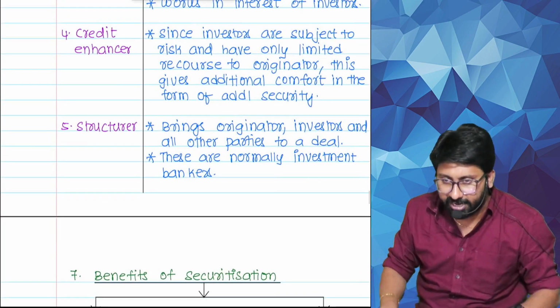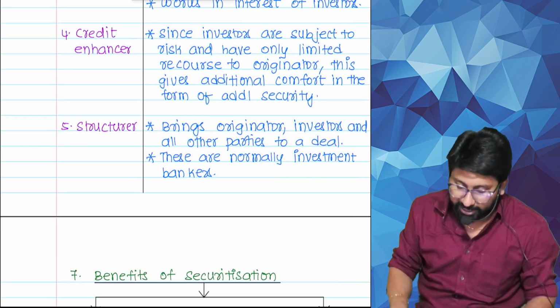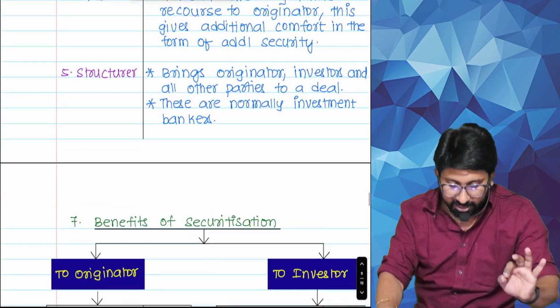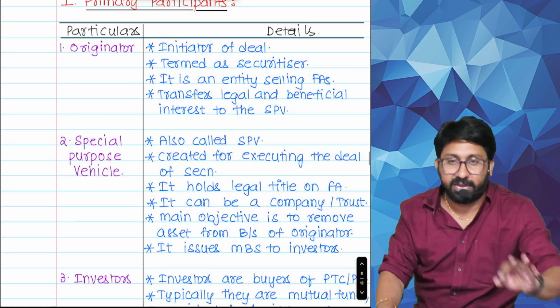Who brings the originator, investors and all other parties to a deal? They are normally investment bankers. Tell me how many parties we read. Here we read 5, here we read 3. 8 party names. You should give the answer quickly.